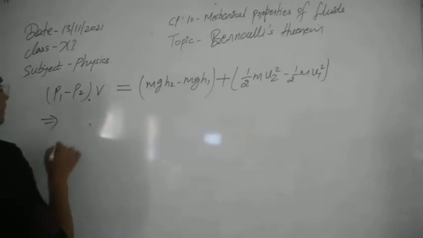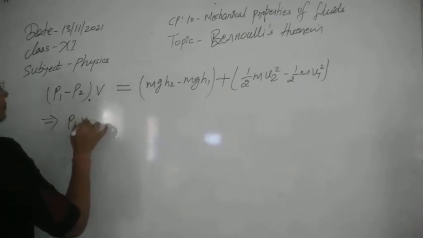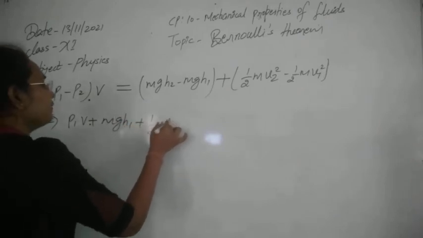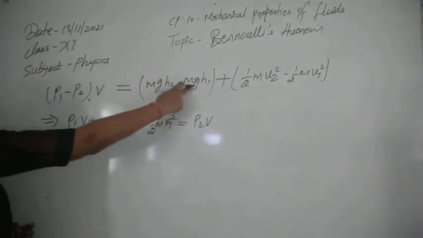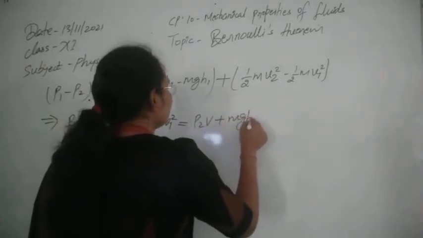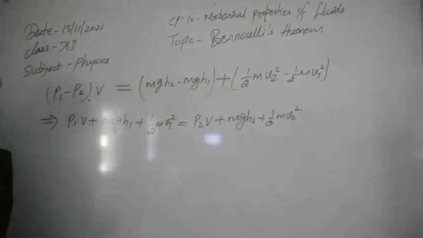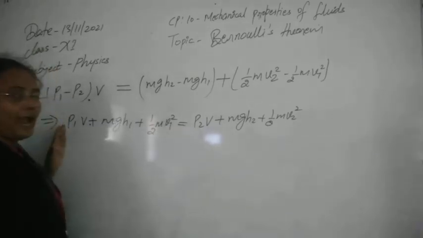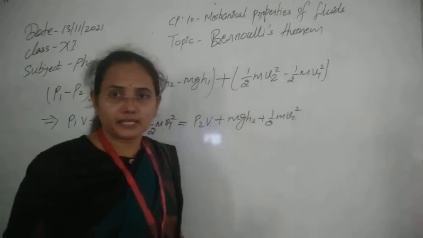If you rearrange it, it can be written as P1V plus mgh1 plus half m v1 square. This should be equal to P2V. Let's take P2V this side and these negative signs this side. So we can rearrange this whole equation in this order: P2V plus mgh2 plus half m v2 square. Now in this equation, you can see that this is the total energy at cross section A, and this is the total energy at cross section B per second.